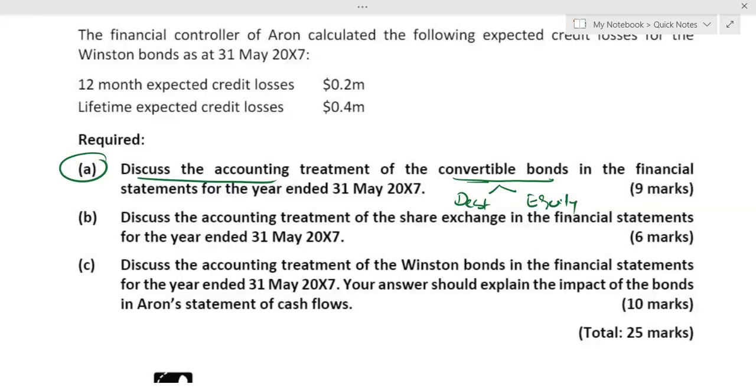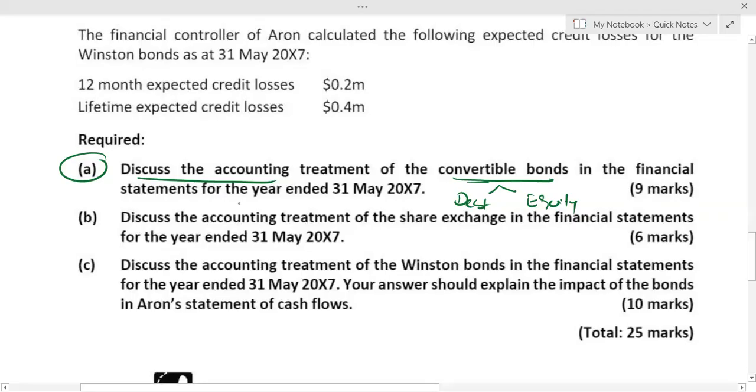Obviously, we know that on day one, if the convertible bonds will be converted, exactly how many shares they will be converted into is fixed. So if the investor is asking for the cash, then you have a contractual obligation to deliver cash, a financial liability. If the investor is asking for the shares, you have to provide a fixed number of shares, which is an equity instrument. So it is the requirement of IAS 32 that you have to split the convertible bond into debt and equity component. We'll be discussing other things as well.